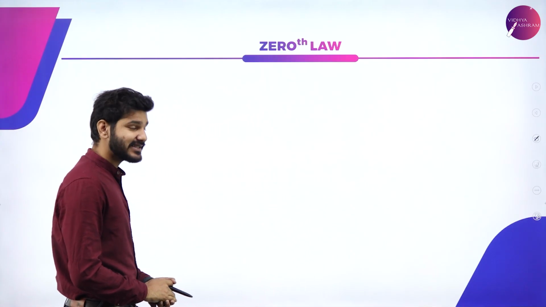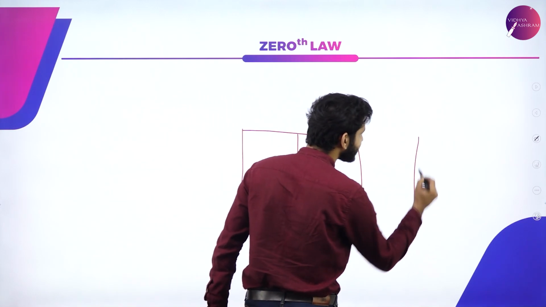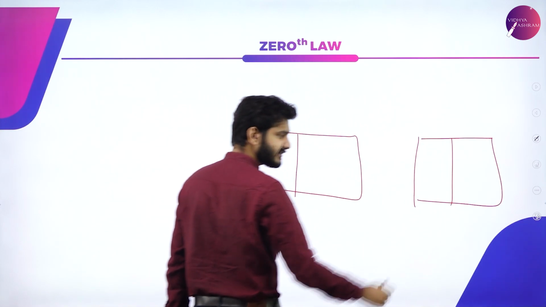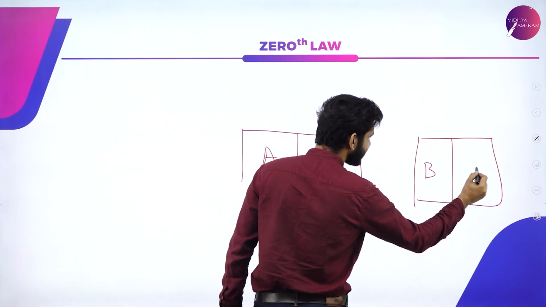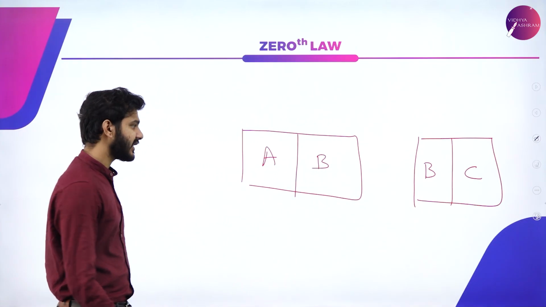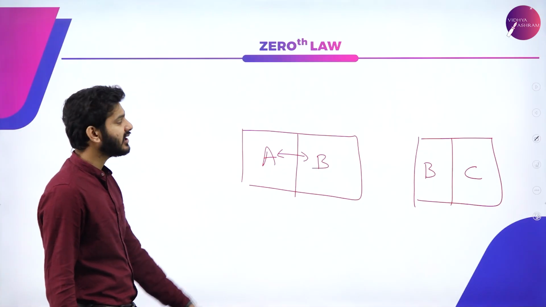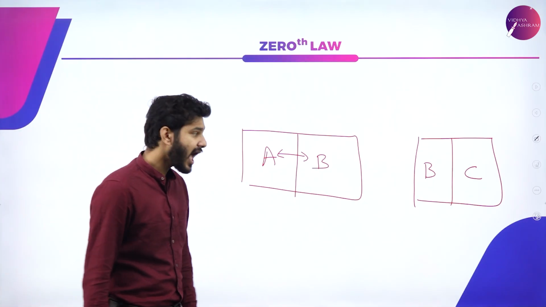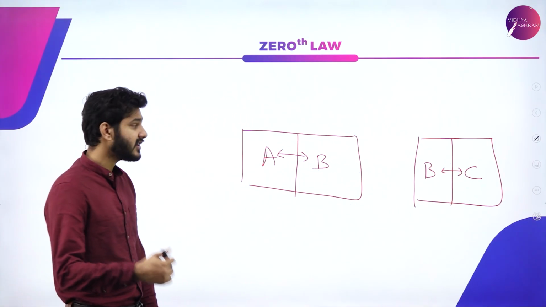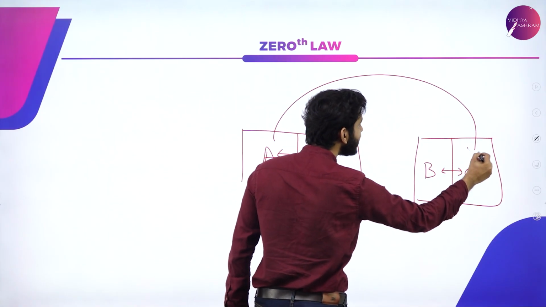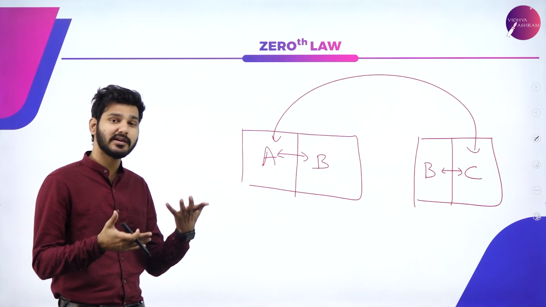The zeroth law states that if you have systems, let's say there is system A and system B, and there is system B and system C. We are saying that A and B are in thermal equilibrium, meaning there is no heat exchange between them, and B and C are also in thermal equilibrium. Then we can say that A and C will also be in thermal equilibrium. That is what it evidently means.